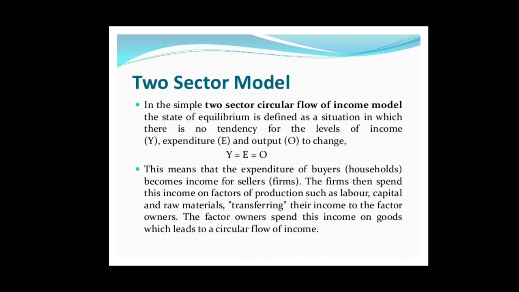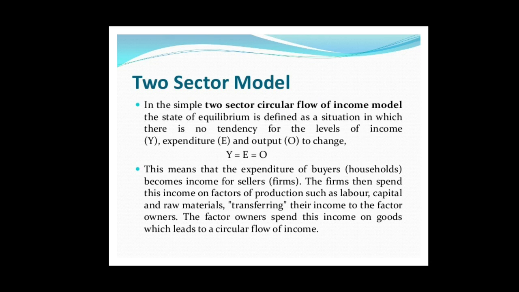This means that the expenditure of buyers, or we can say the households, becomes income for sellers, that is, the income for firms or businesses. The firms then spend this income on factors of production supplied by the household sector, such as land, labor, capital, raw material, etc., thus transferring their income to the factor owners.